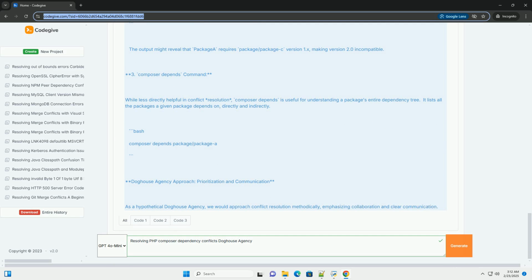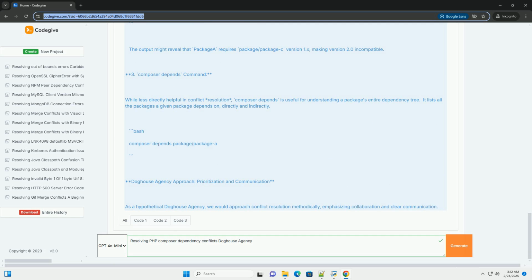Caveats. Using conflict and replace can have significant impacts on your dependencies. Make sure you understand the consequences before using them. These directives are most effective when you control the composer.json of a package being developed.